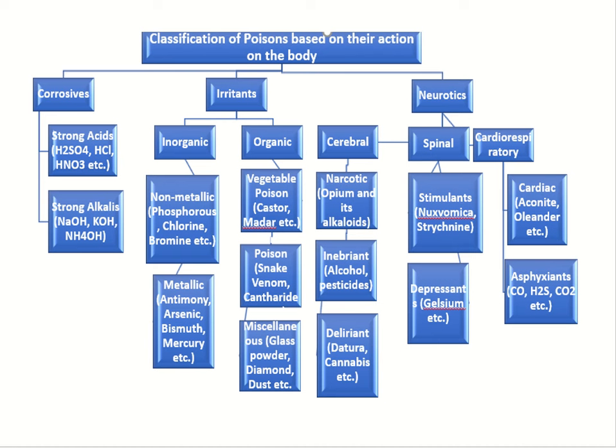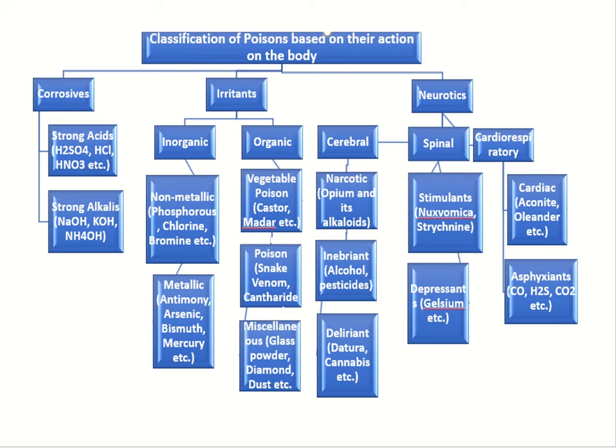Poisons are classified on the basis of their action on the body as corrosives, irritants, and neurotics. Corrosive poisons are further classified into strong acids, for example, sulfuric acid, hydrochloric acid, nitric acid, etc., and strong alkalis, NaOH, sodium hydroxide, potassium hydroxide, etc. Irritants are divided into inorganic and organic.